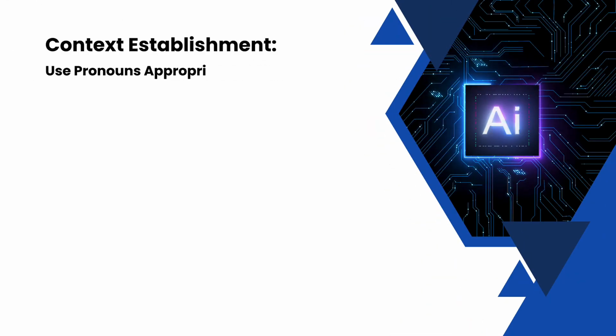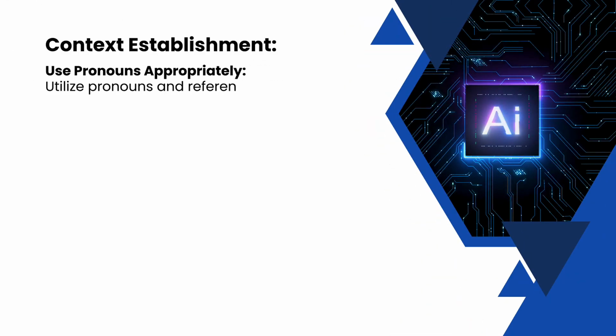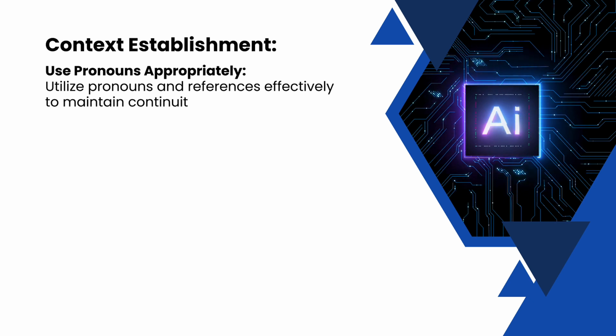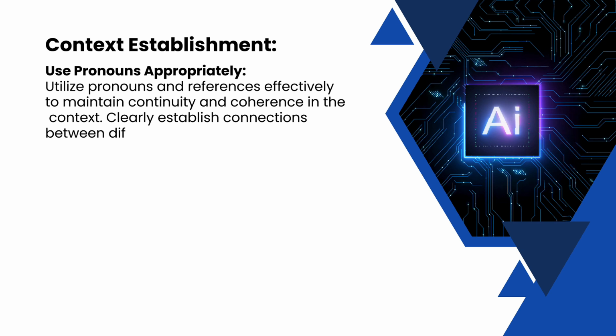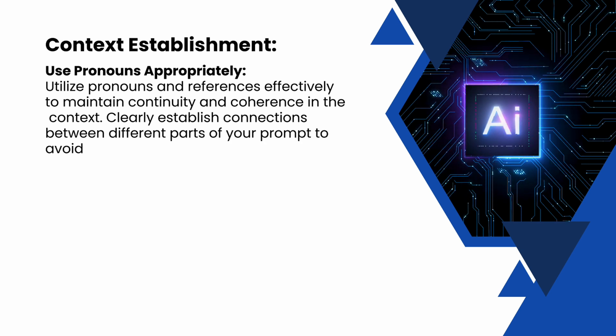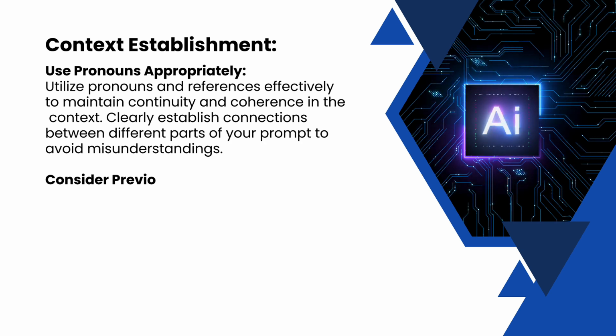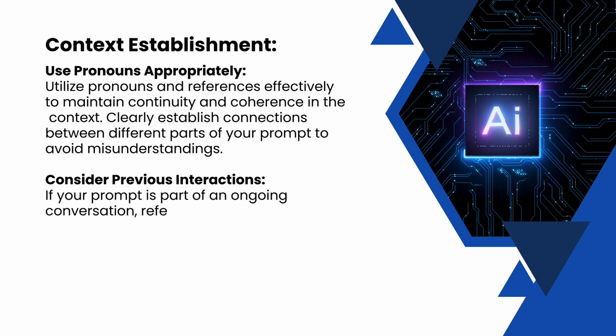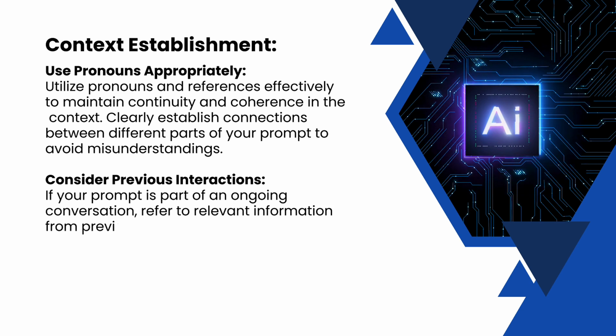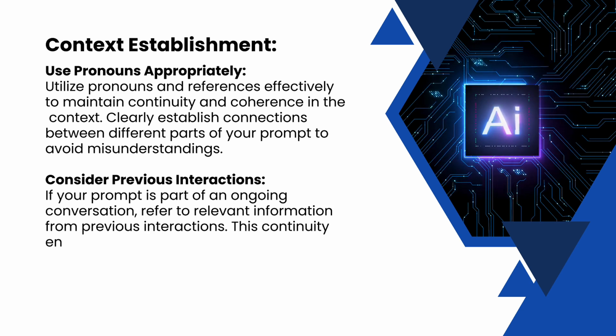Use pronouns appropriately. Utilize pronouns and references effectively to maintain continuity and coherence in the context. Clearly establish connections between different parts of your prompt to avoid misunderstandings. Consider previous interactions. If your prompt is part of an ongoing conversation, refer to relevant information from previous interactions.